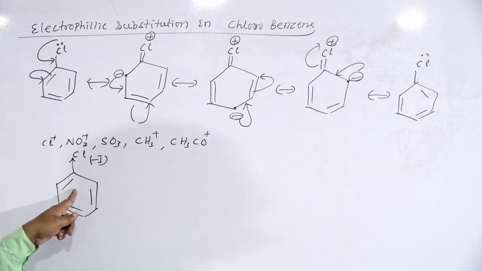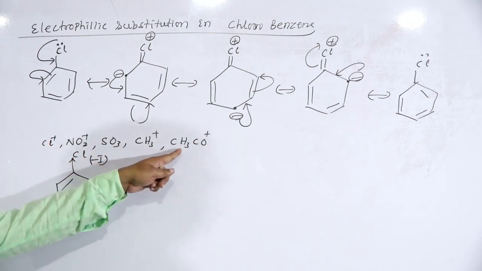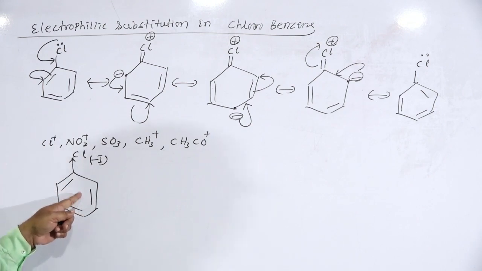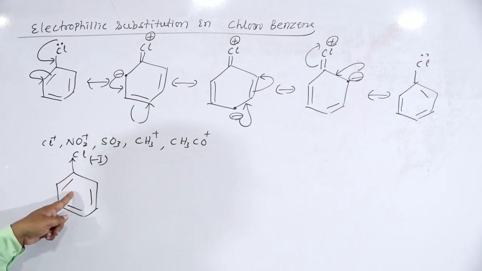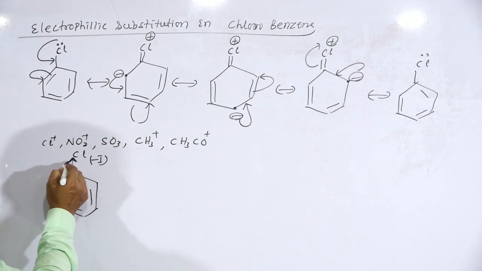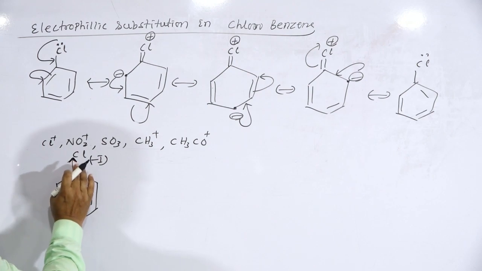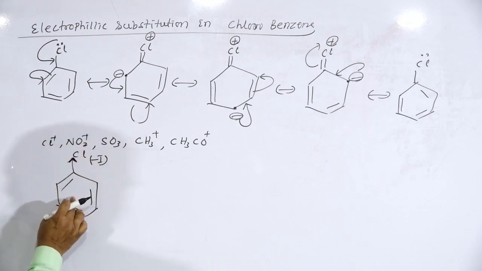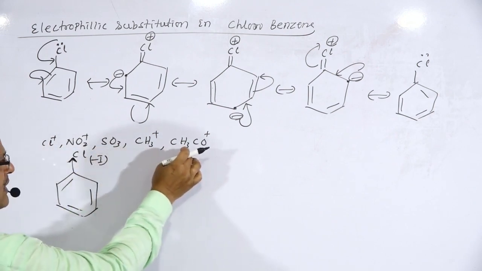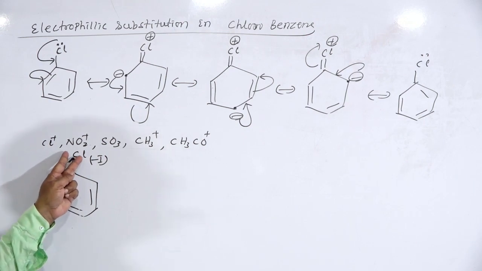Therefore, the electron density in the ring will decrease. Therefore, the electrophile cannot easily attack the ring, and this chlorine atom will deactivate the benzene ring. Because of the minus I nature of the halogen, it withdraws electron from the ring, so electron density decreases, and therefore halogens are deactivating.